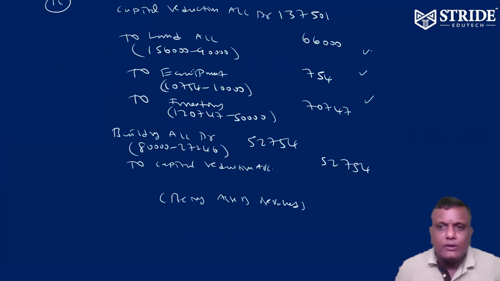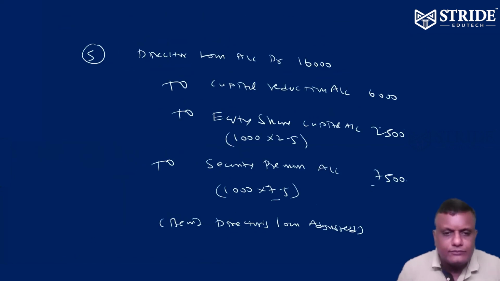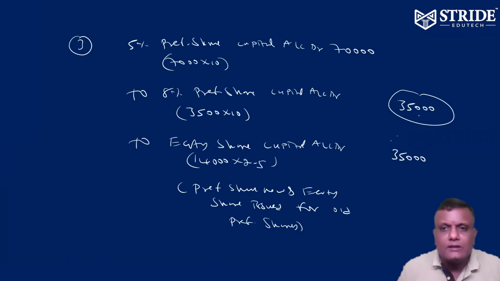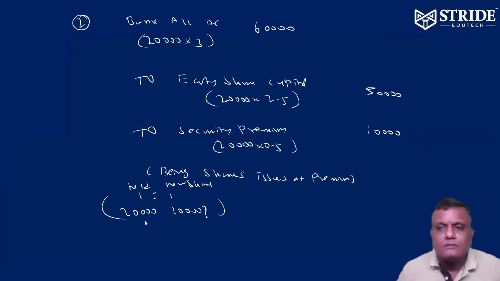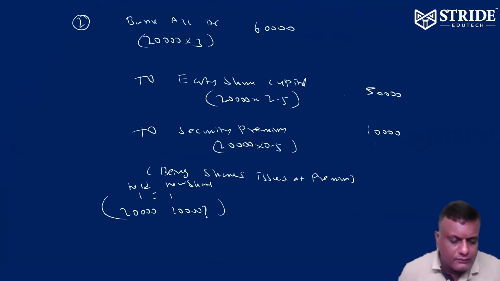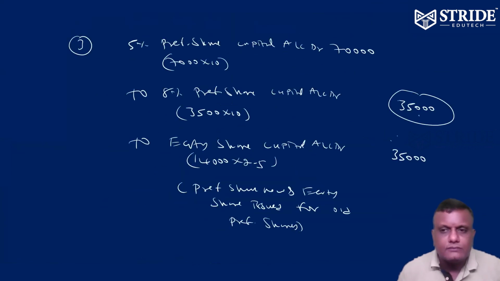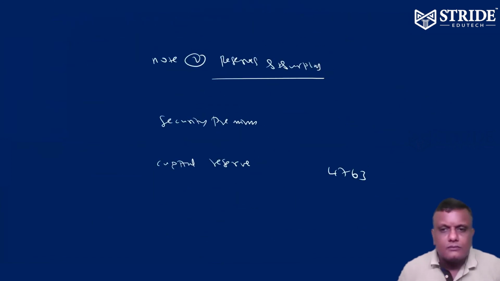Securities premium. There are two types of securities premium here: 7,500 and 10,000. 7,500 and 10,000 is going to be 17,500.